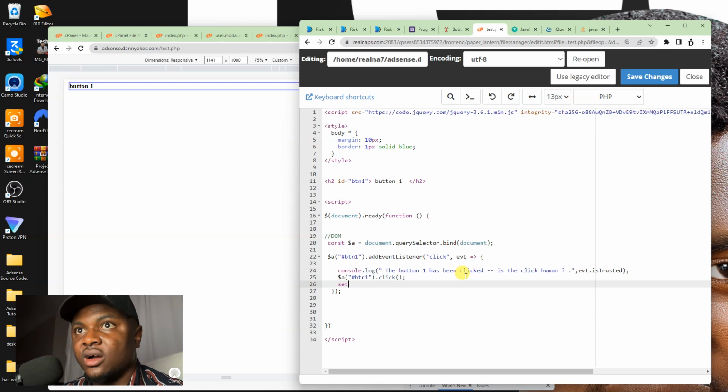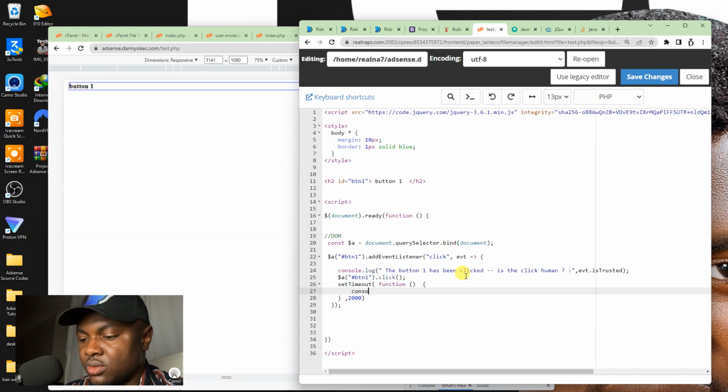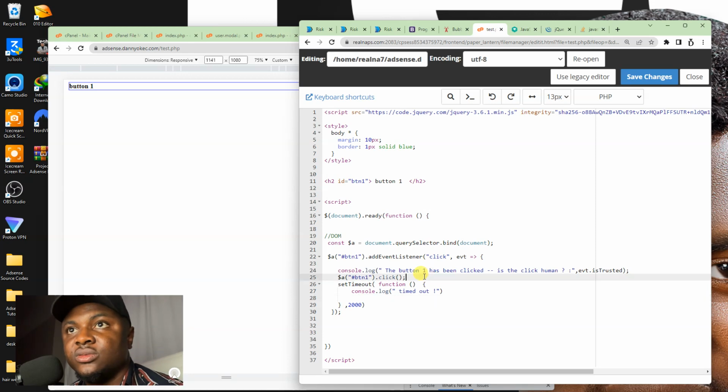Let's say something like setTimeout, let me say 2 seconds. Okay, let me log this first of all: Timed out. And after which I want to click on this button.